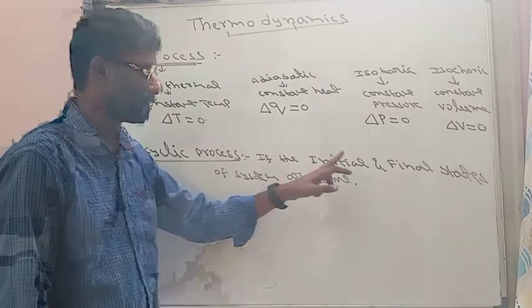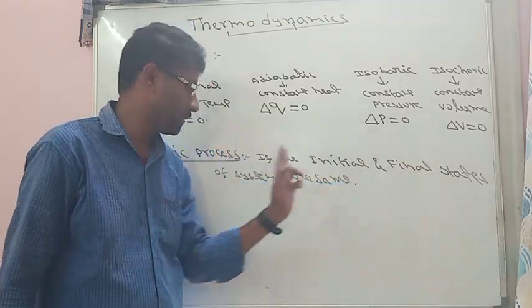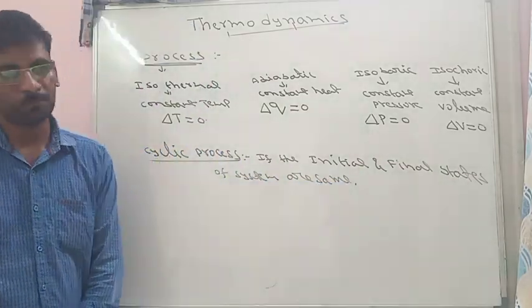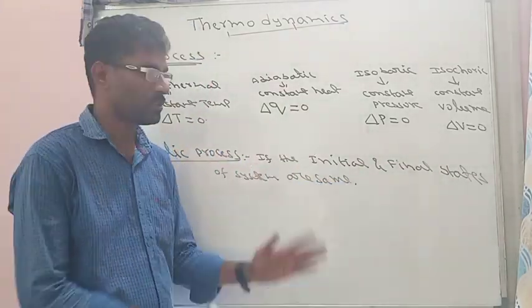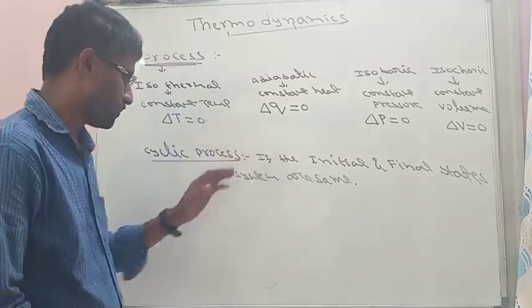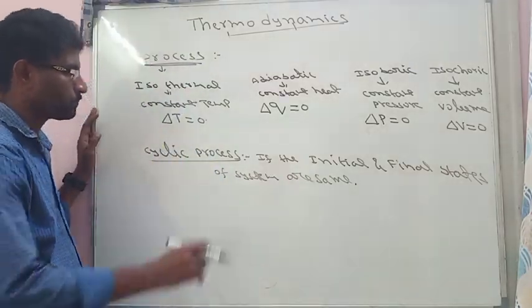In a cyclic process, the initial state and final state of the system must be the same. So there is no change; initial and final values are both the same. That is called a cyclic process.